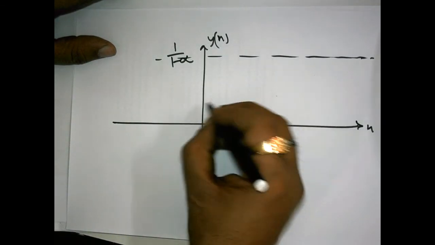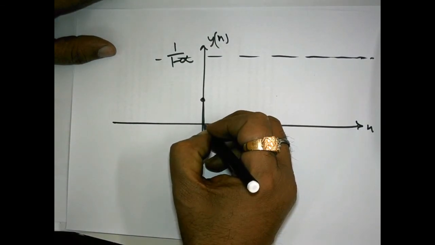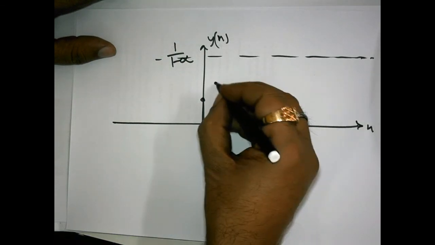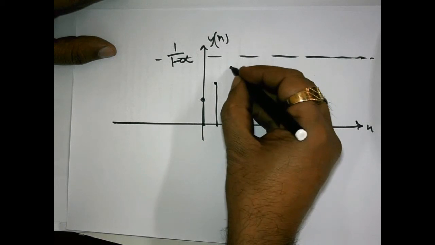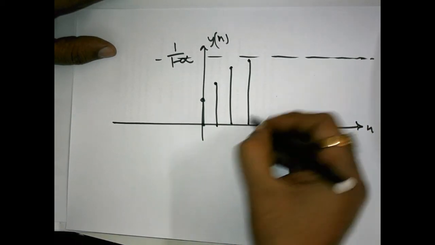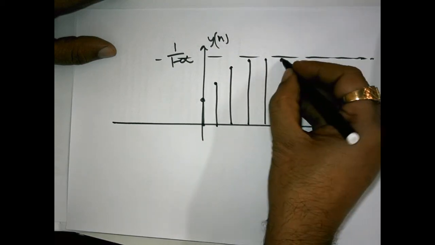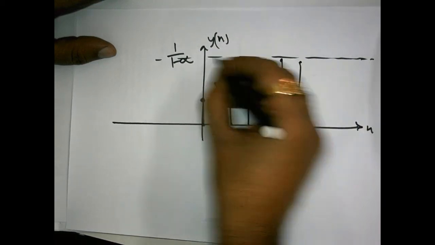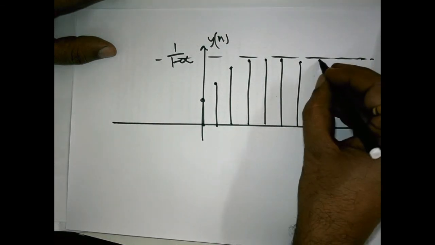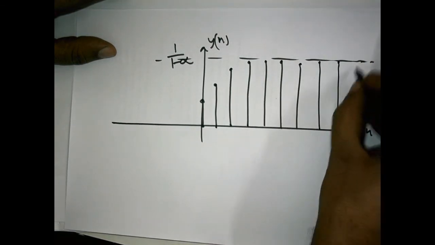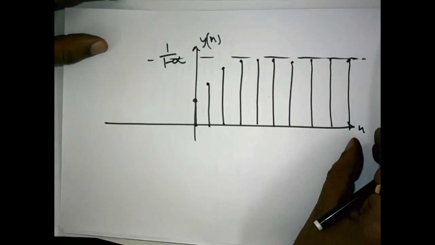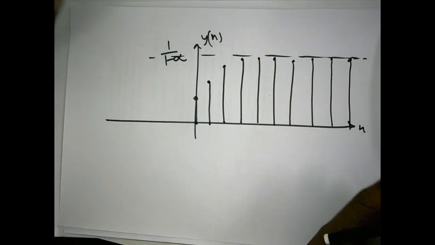So the very first strength y0 is 1, then 1 plus alpha, then 1 plus alpha plus alpha square, then 1 plus alpha plus alpha square plus alpha cube, and going this way it will simply approach this asymptote, 1 over 1 minus alpha. Got the point? So this is the output signal.